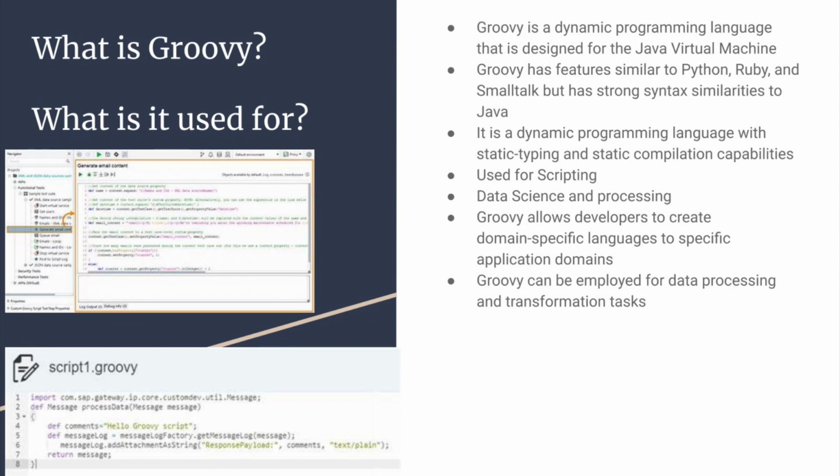Well, as stated previously, Groovy is a dynamic programming language that was designed for the Java virtual machine. It has very similar features to Python, Ruby, and Smalltalk, but has strong syntax similarities to Java. It is a dynamic programming language with still static typing like Java, but with the flexibility of a dynamic programming language. This dynamic nature allows it to do tasks like scripting and automation, and with the concise and expressive syntax, it is also well suited for automating repetitive tasks such as file manipulation, system administration, or data processing. Groovy is also used for web development, making frameworks, and web application development.